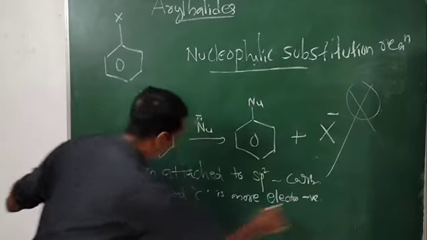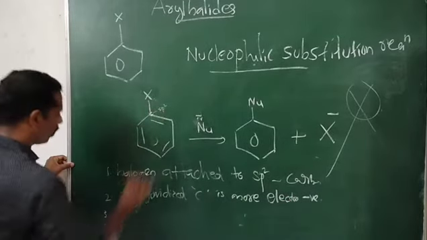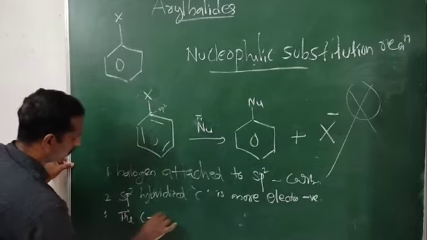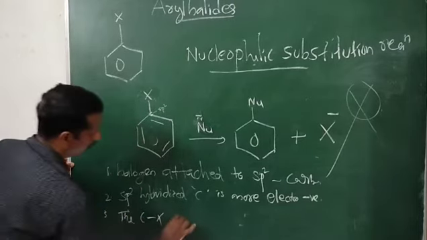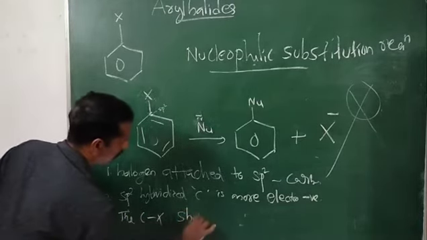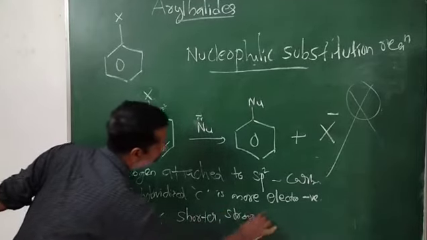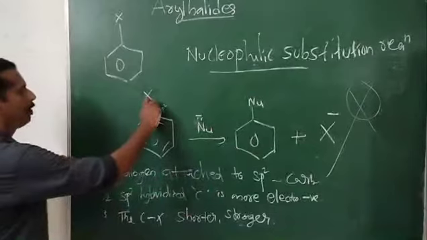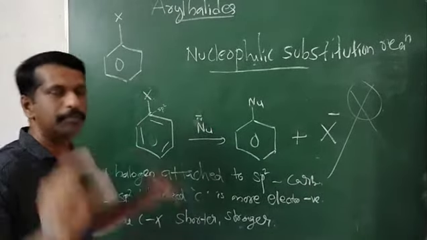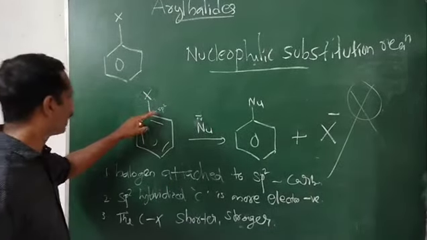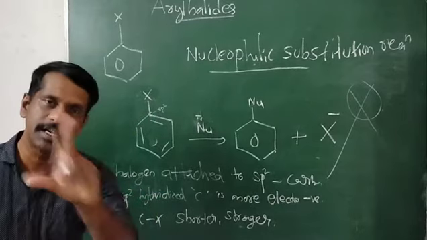Therefore, third, the carbon-halogen bond will become shorter. When the bond is shorter, it will become stronger. Therefore, the cleavage of this C-X bond is difficult.